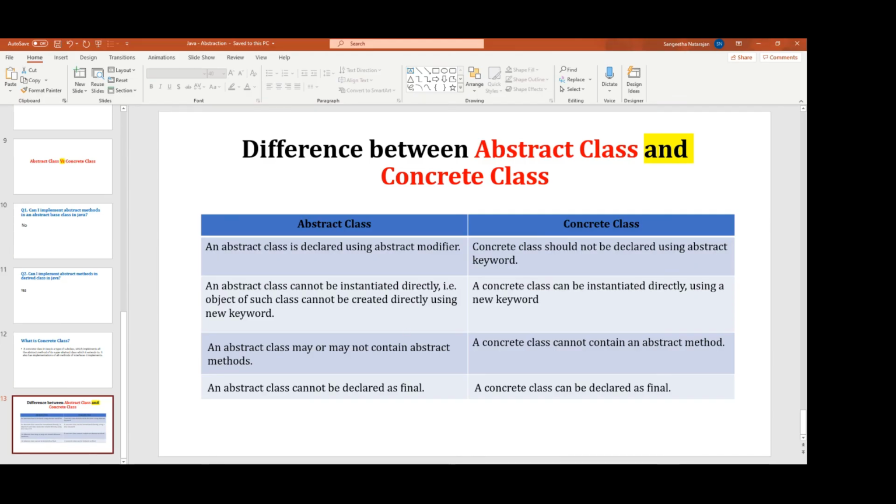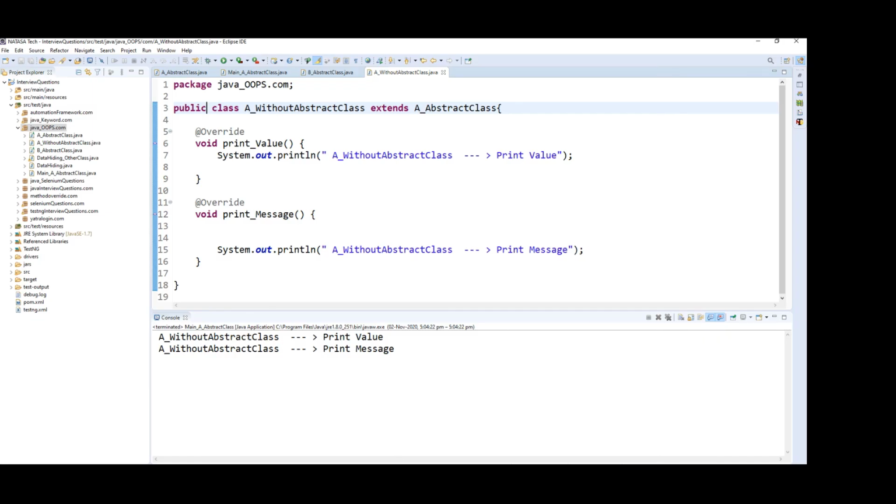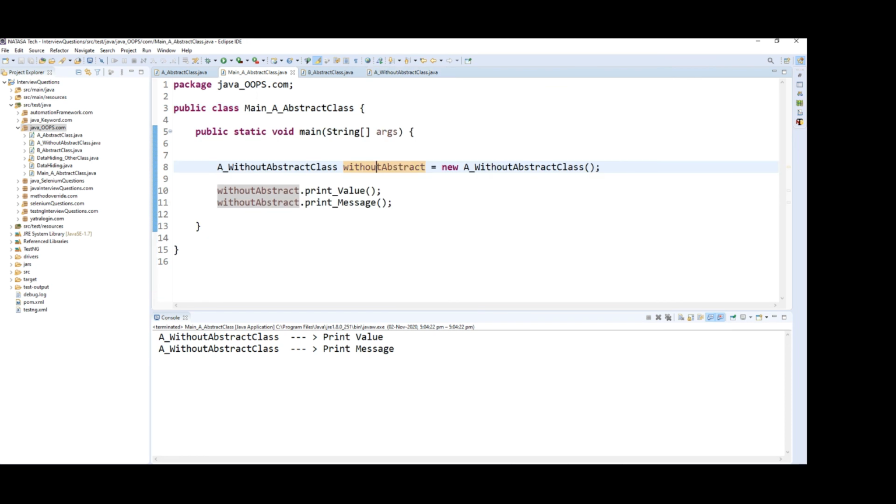So an abstract class cannot be instantiated directly, right? So again come to here. We are not able to create an object for, I'm going to show you, B abstract class BB equal to new. So the same thing.